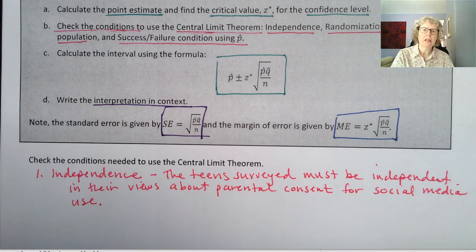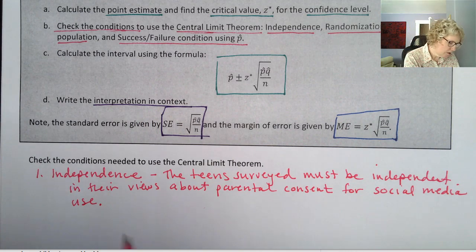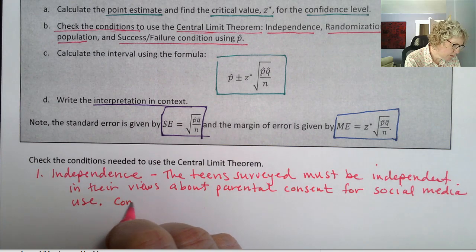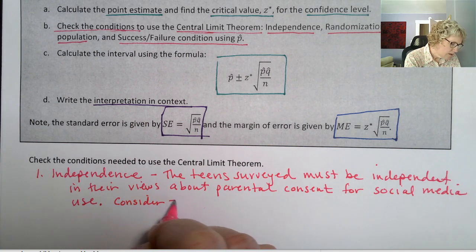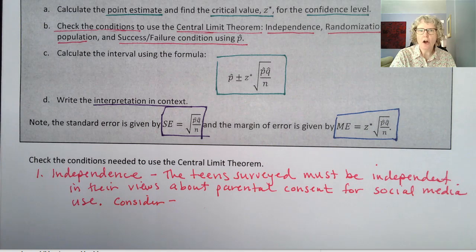Okay, so we want to write down some things to consider. What are some factors that might influence this, so that when we take our random sample, we make sure we don't have any bias anywhere and that we are getting a representative sample? Some things that come to my mind are gender and maybe age within that age group.